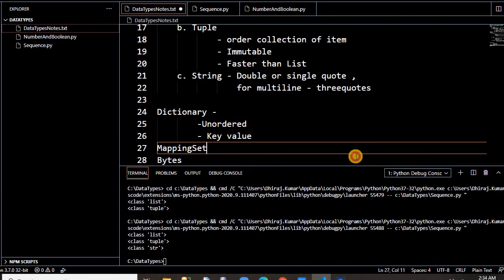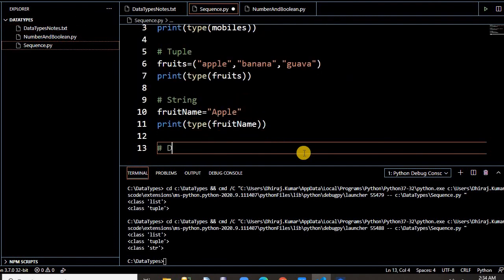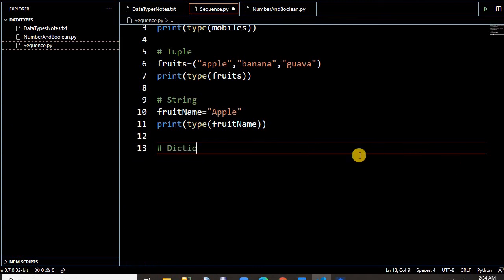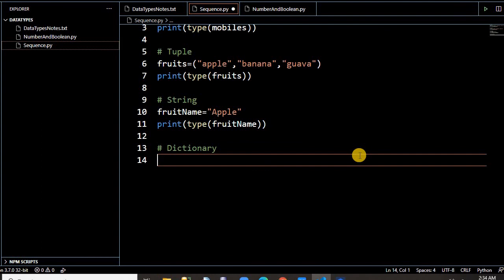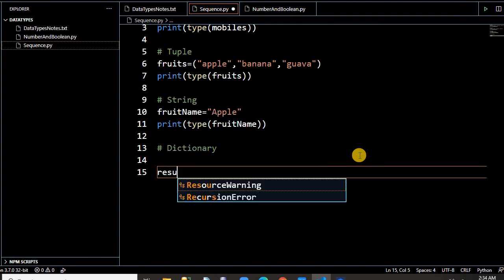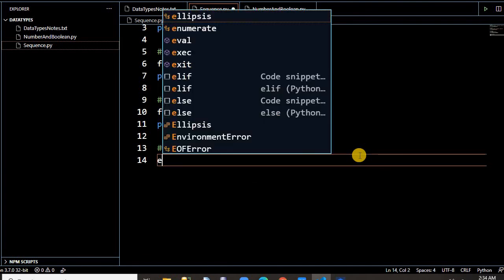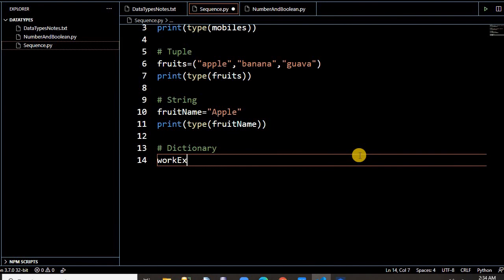Okay. Let's take an example of this also. Dictionary. So how do we declare a dictionary? Let's take results, or let's take work experience.